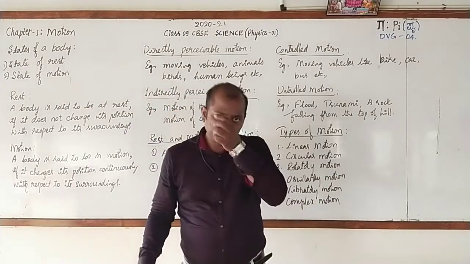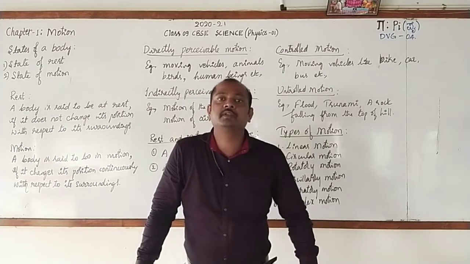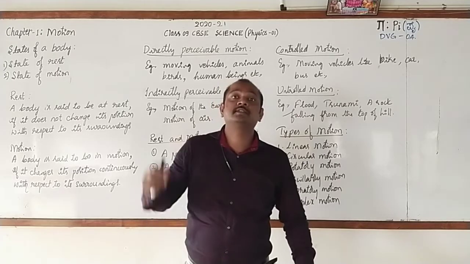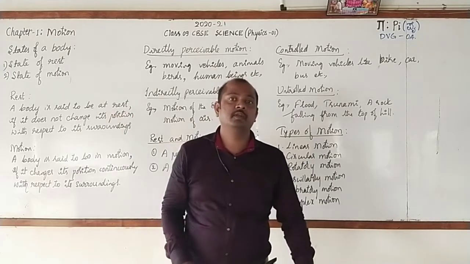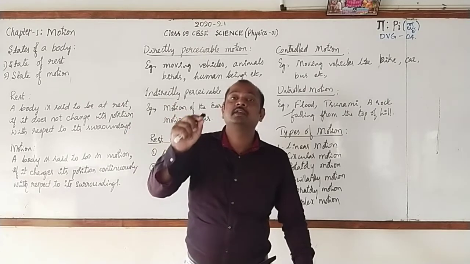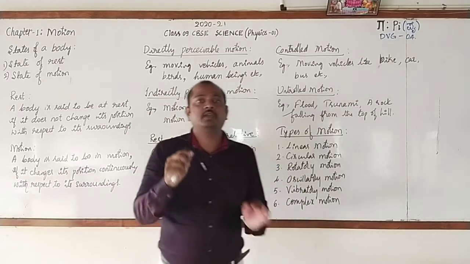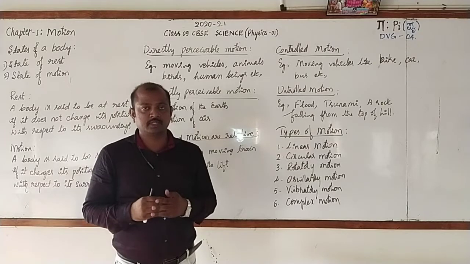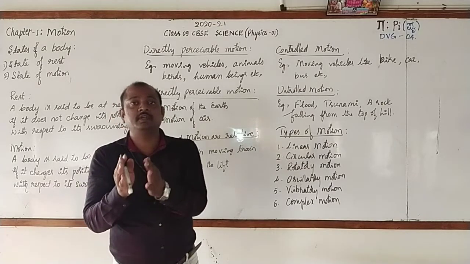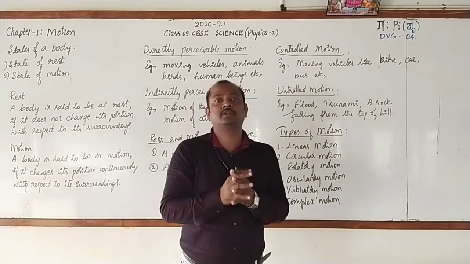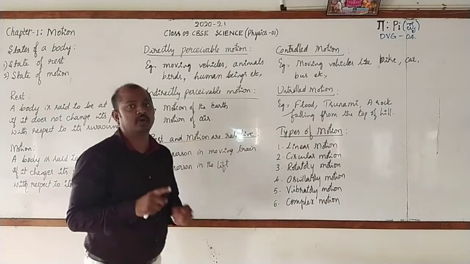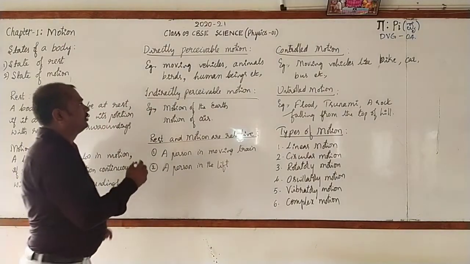In Davangere, if you ask the people that where is Pi Academy, many will tell that it is nearby the Lakshmi flour mill. So here the Lakshmi flour mill, what I said is, it is the landmark, and the landmark that we use, nothing but the specific point that we use to describe the exact position of an object is called a reference point, also called origin.